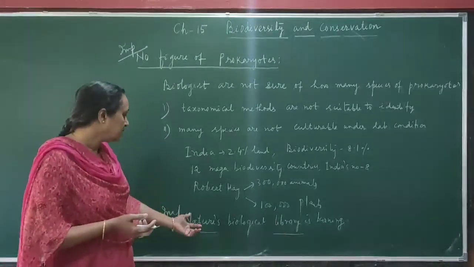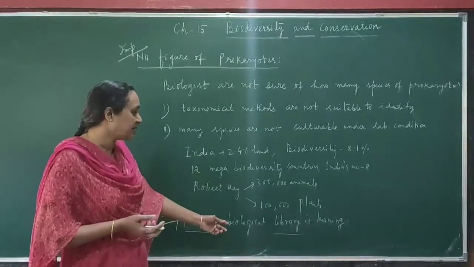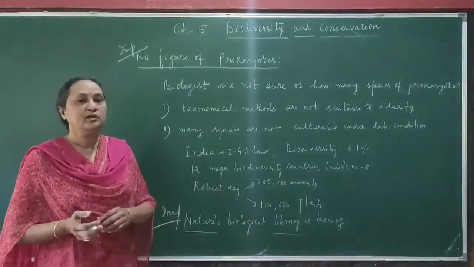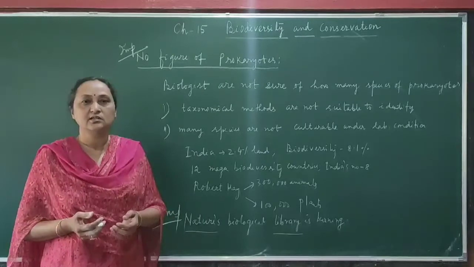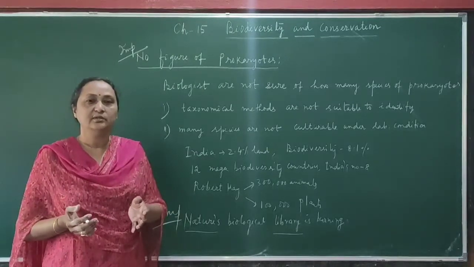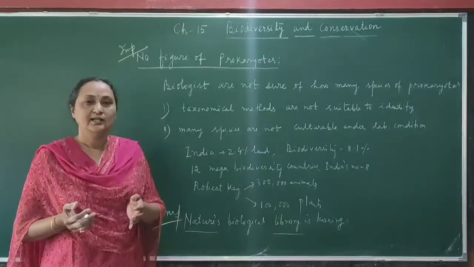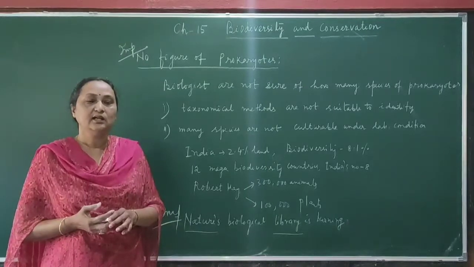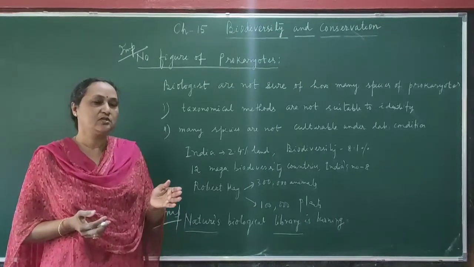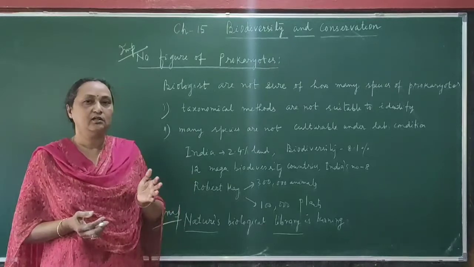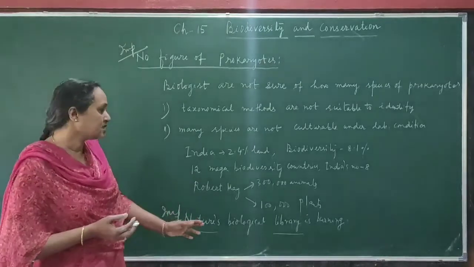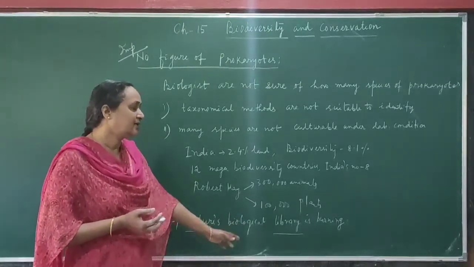So this statement is given that nature's biological library is burning, because by human activities nowadays many species are gradually becoming extinct, and if a species becomes extinct, then we cannot see that particular plant or animal. So nature's library is burning, and it is a responsibility